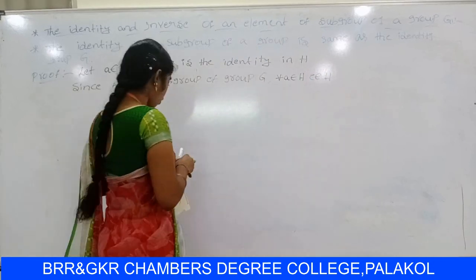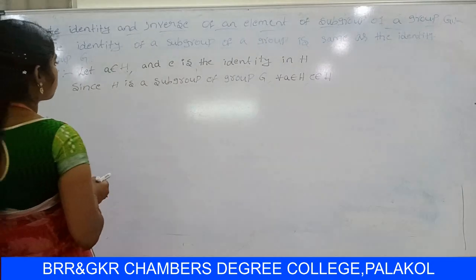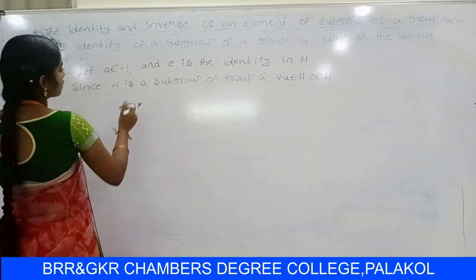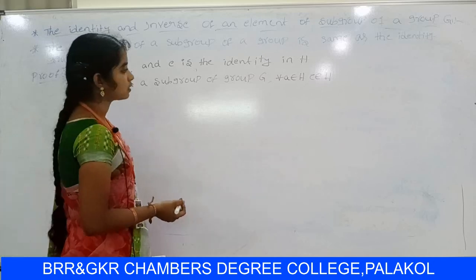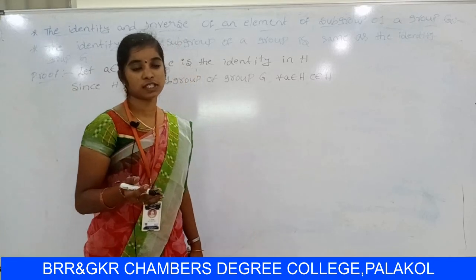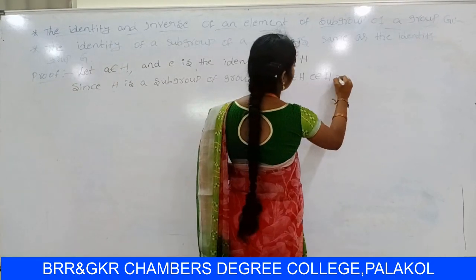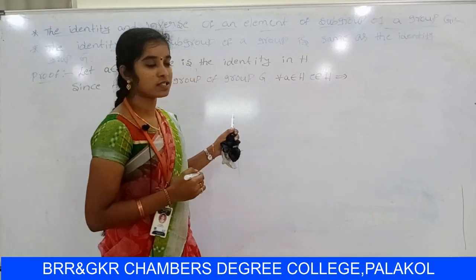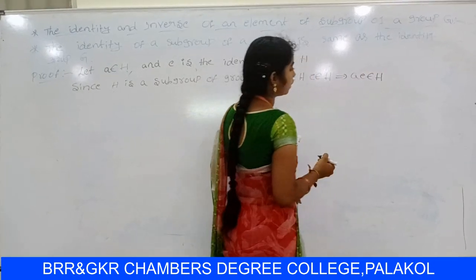For all A belongs to Z, E belongs to H. So H is a subgroup of Z, so apply the closure property. The closure property is: A belongs to H, B belongs to H, the value AB belongs to H. So for all A belongs to H, E belongs to H. So apply the closure, so AE belongs to H. So this is the closure property.